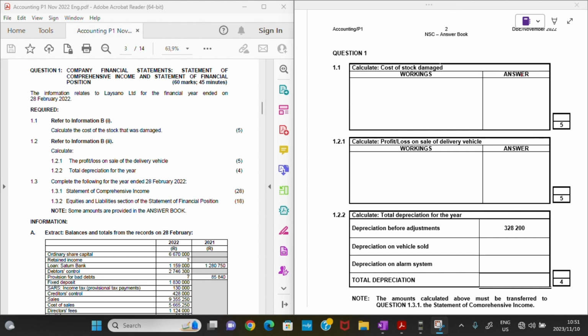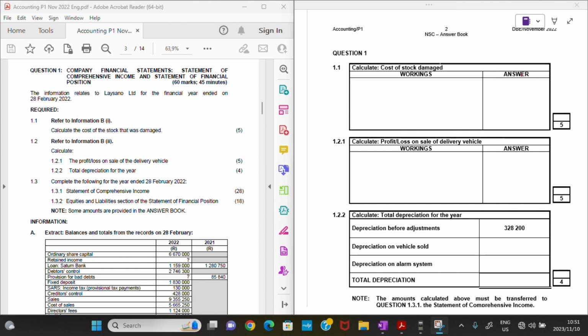And they start by saying the information relates to Leisano Limited for the financial year ended on 28 February 2022. So, let's go on to the required. 1.1, they say refer to information B the first and calculate the cost of the stock that was damaged. 1.2, we must refer to information B the second and calculate the profit or loss on sale of the delivery vehicle and the total depreciation.